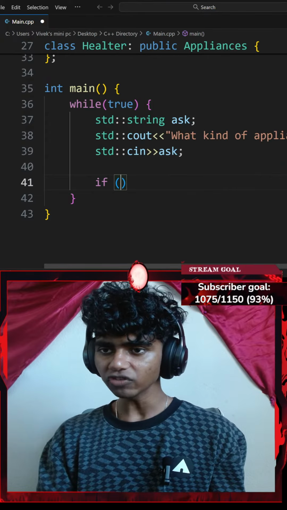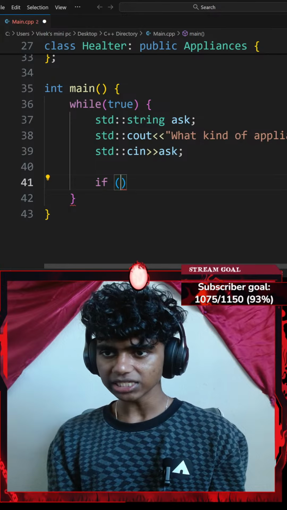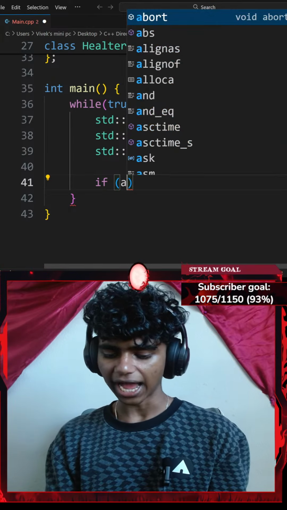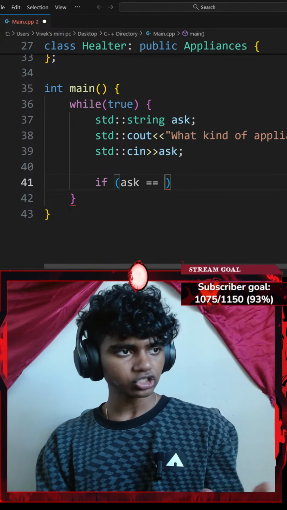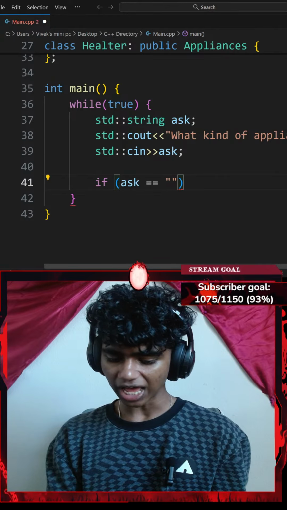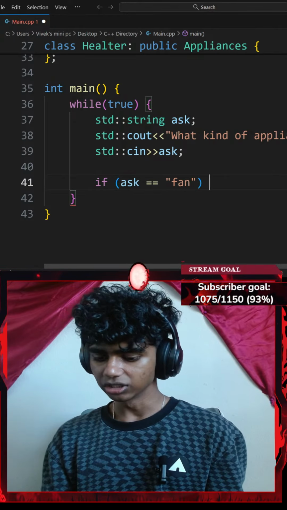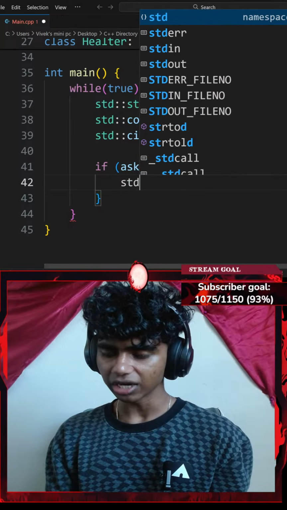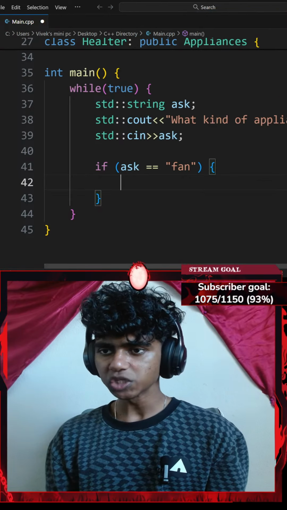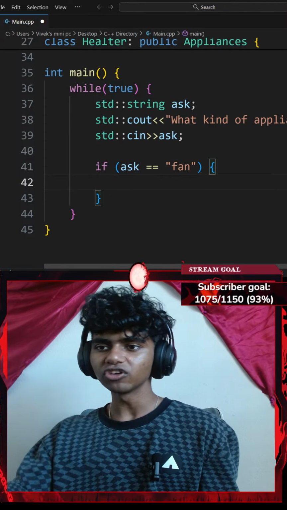Now let's add a bunch of if statements. Let's say if my ask variable is equal to fan, I'll go with a pair of curly braces, and then let's point towards my fan. So I'm going to be creating a few objects.